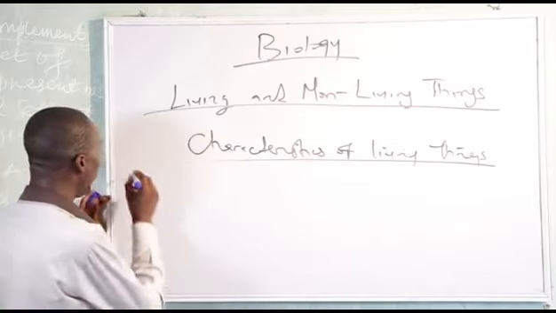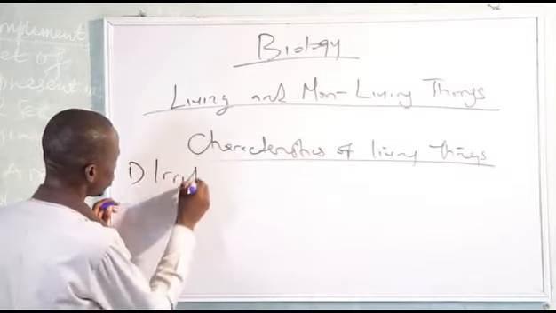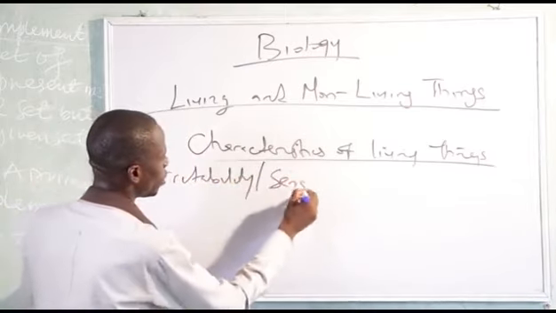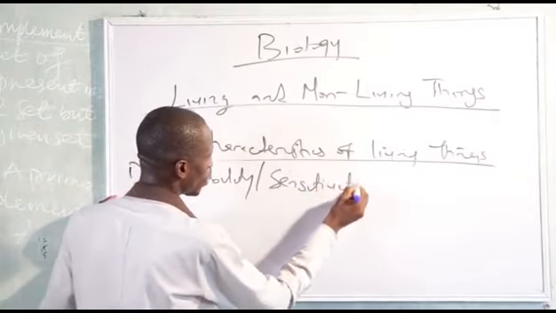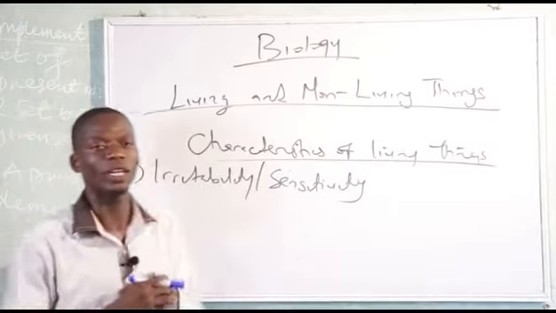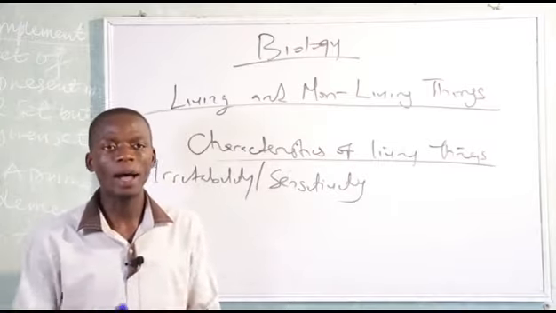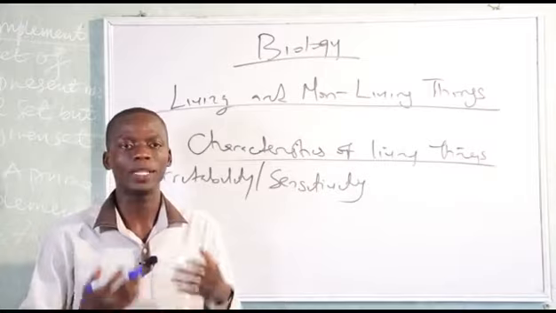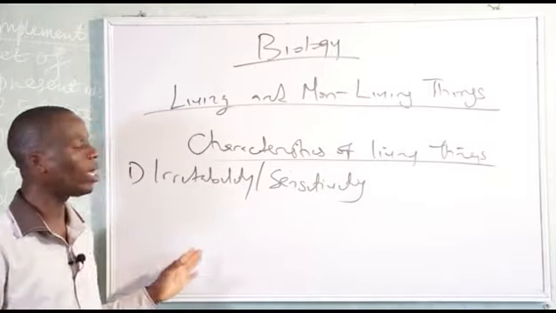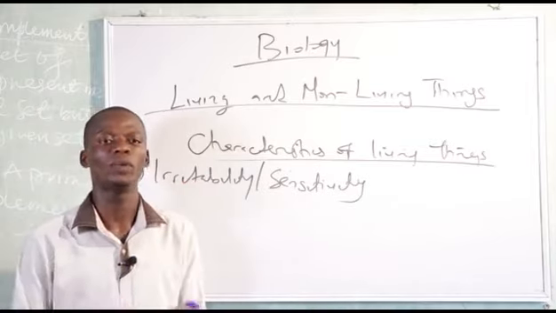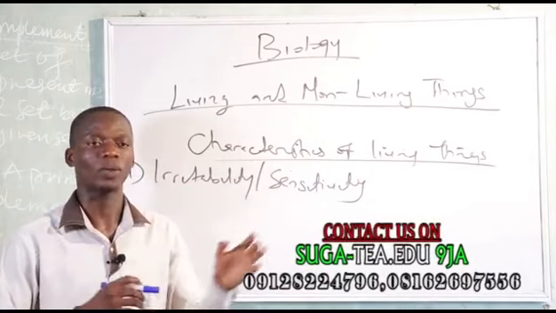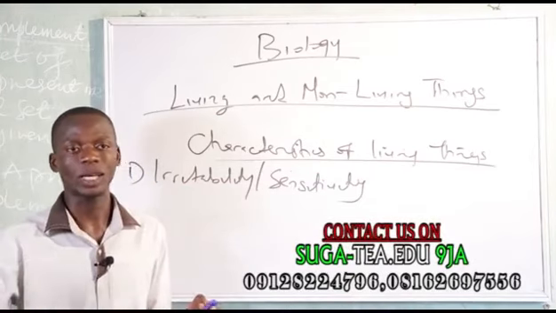Another point is irritability or sensitivity. Irritability is another characteristic of living thing. Animal or plant responds to external stimuli. So irritability is the ability of an organism to respond to external stimuli. So an animal can respond to external stimuli, while plants can respond to external stimuli.